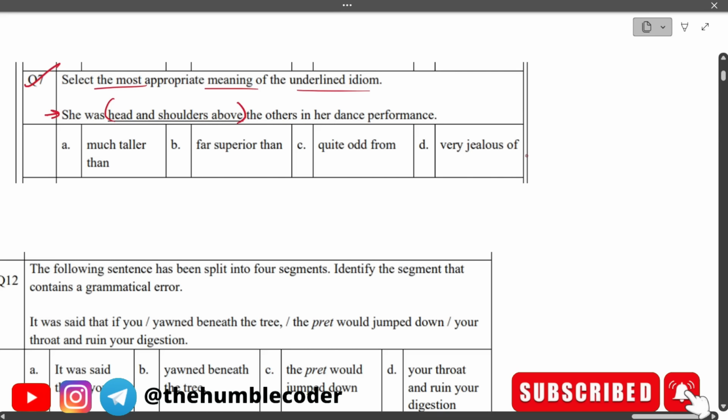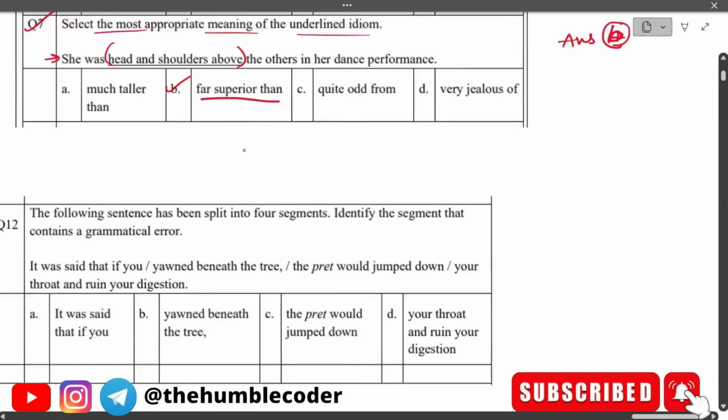So see, all these options are very clear to you, right? So I am directly going to tell you the correct answer, that is, she was far superior than others in her dance performance. So the correct answer in this case is going to be option number B. Okay, so option number B is the correct answer, because she was superior or better than others, right? So this is the correct answer.